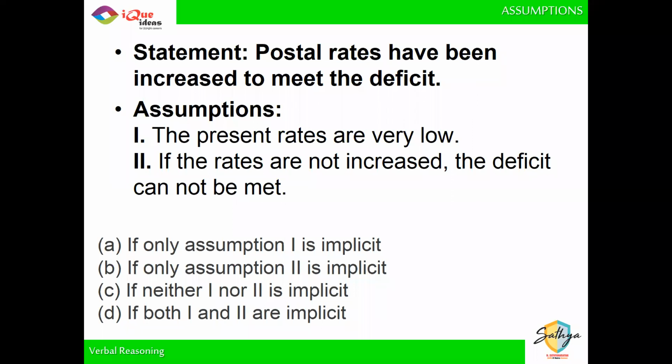Now, the second assumption: if the rates are not increased, the deficit cannot be met. Why, brother? Is it the only way of meeting the deficit? If you do not increase postal rates, there can be some other method of doing it. Why do I need to assume that only by increasing postal rates can I earn money? It may be possible that I can use some other method of earning money to match this deficit. So I definitely don't need to assume that if the rates are not increased, the deficit cannot be met. So neither one of these assumptions is actually required. Even without making these assumptions, we can still have the given.